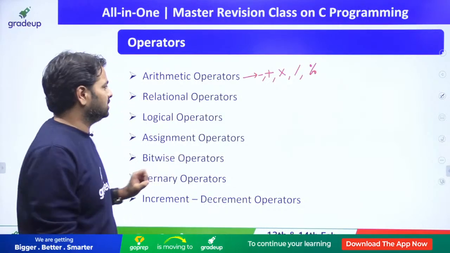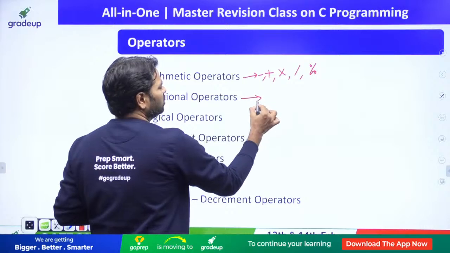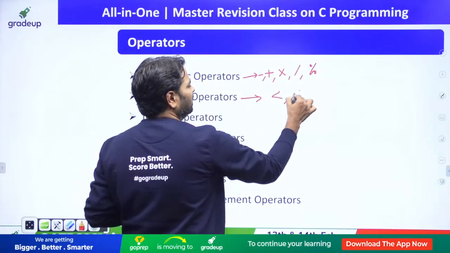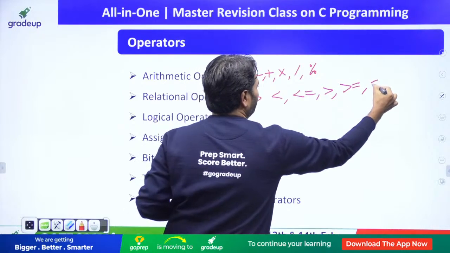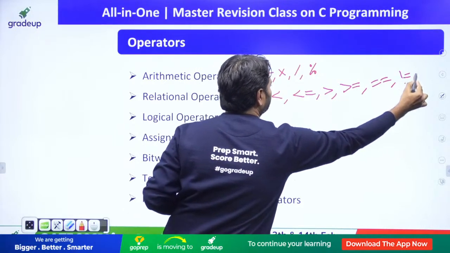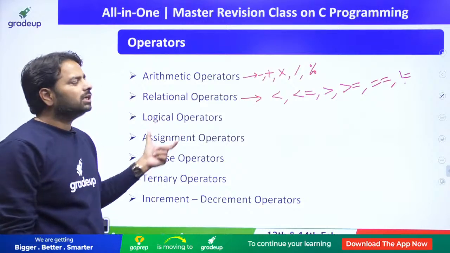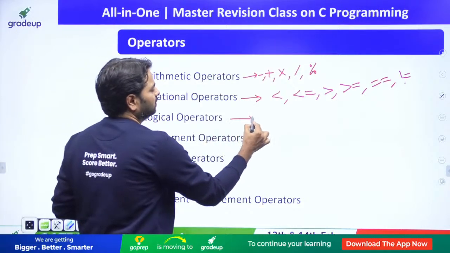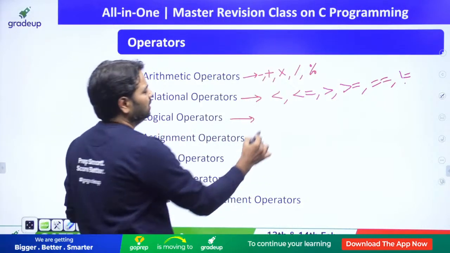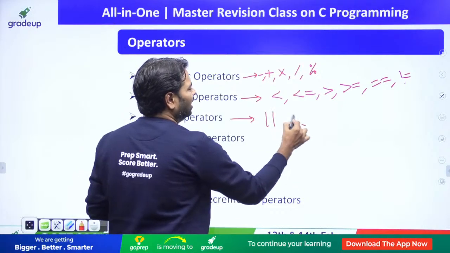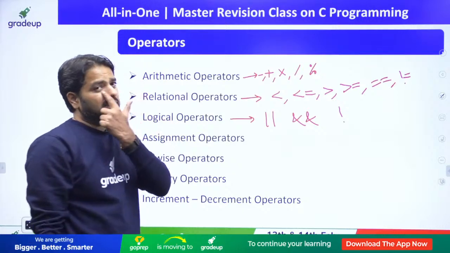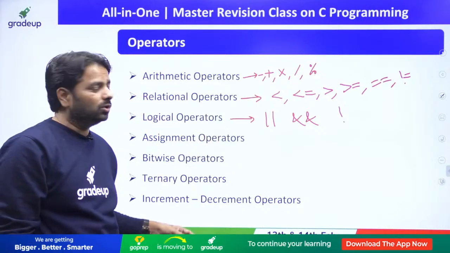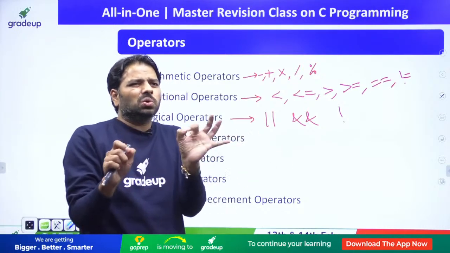Yes, relational operators. What are the relational operators you have? Less than or equal, greater than or equal, double equal, not equal. And what are the logical operators? Logical or, logical and, logical not. Logical operators work based on true or false.